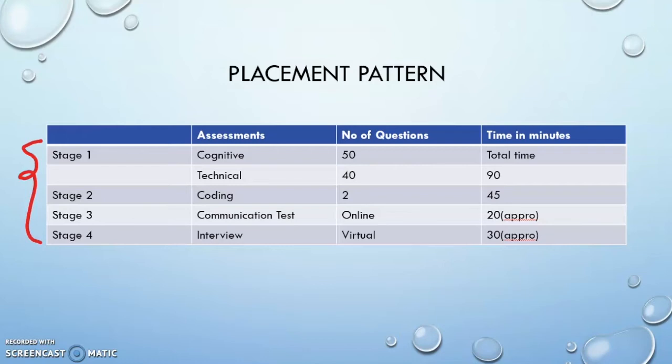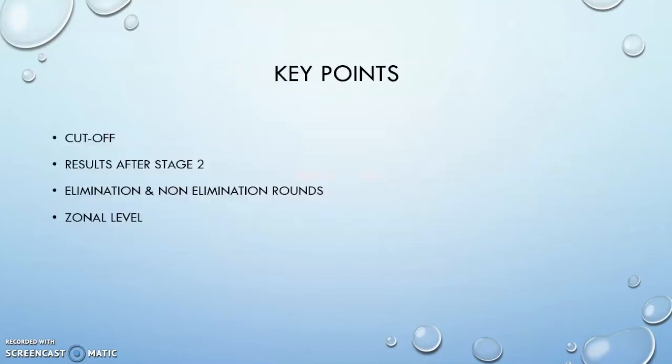Moving on, there are a few key points, especially in stages 1 and 2. As I already mentioned, we have sectional and subsectional cutoffs. The results will be announced after stage 2. Once you are done with stage 1, you go to stage 2, and after stage 2 you will get the results. Whoever is qualified will go to stage 3 and stage 4. Stage 1 is an elimination round.